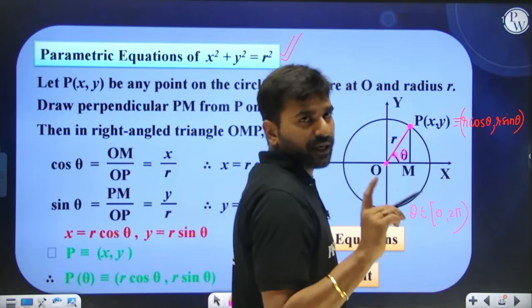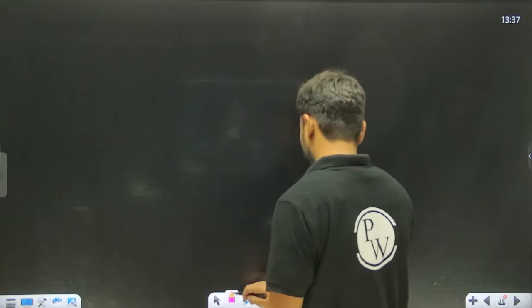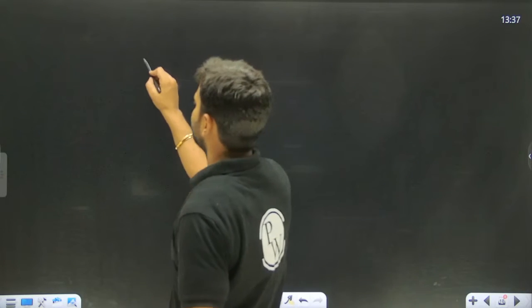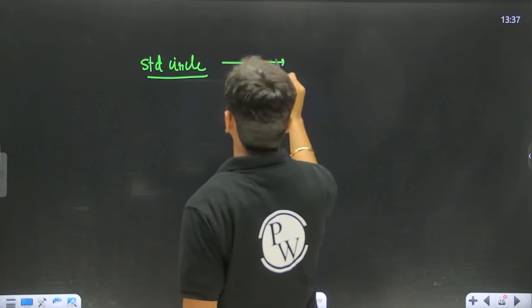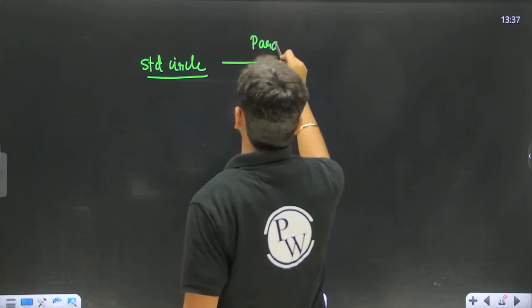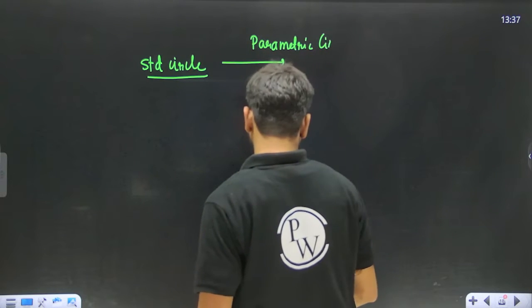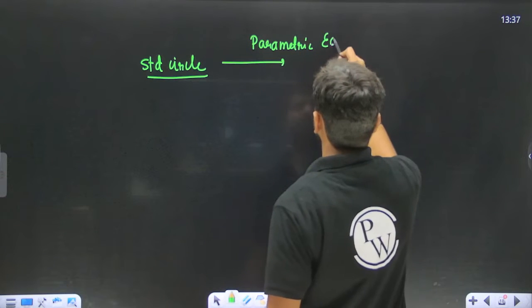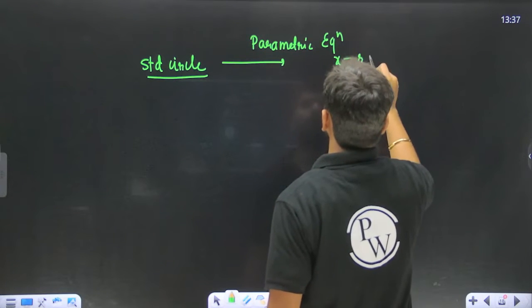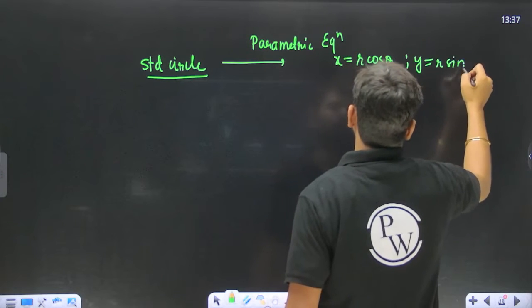Any point on the standard circle, let me tell you this interesting fact: the parametric equation for the standard circle can be written like this: x equal to r cos theta and y equal to r sin theta only.